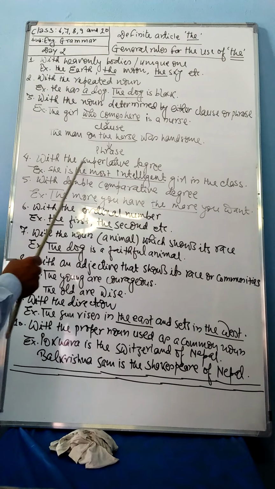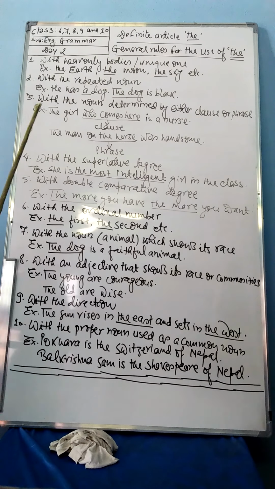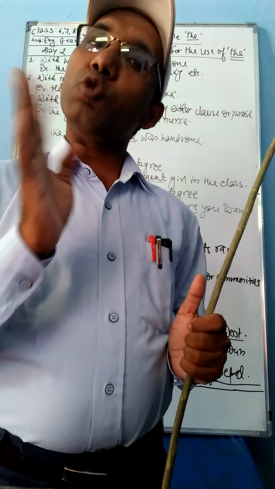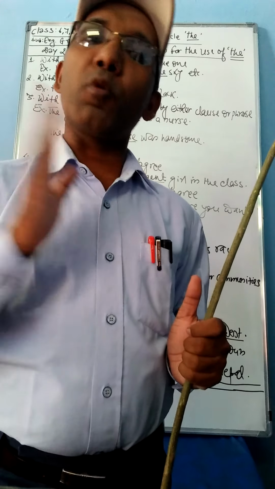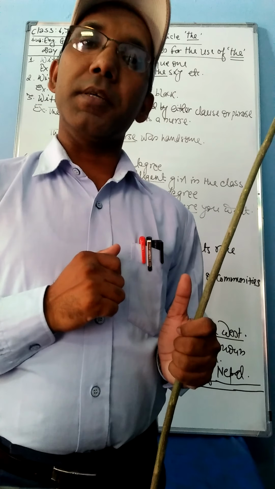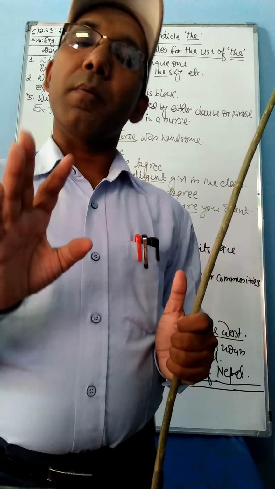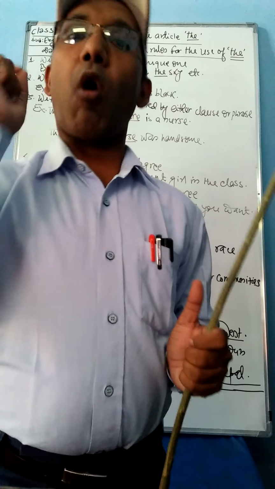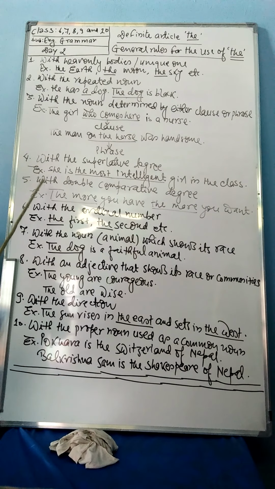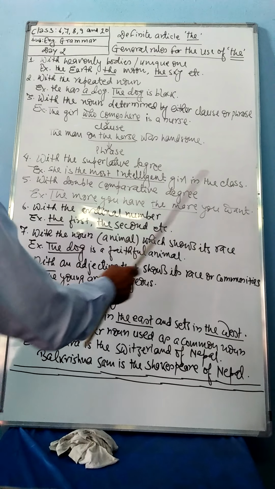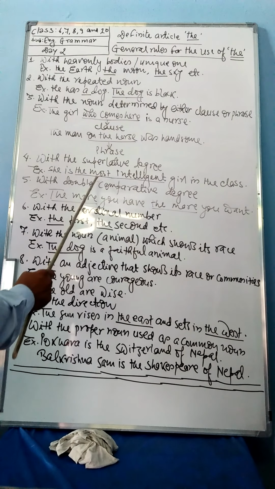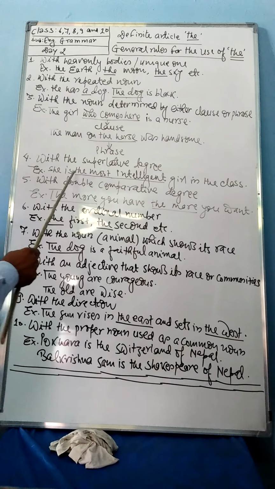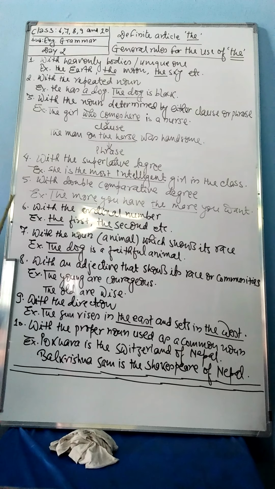Number 4, with the superlative degree. You know well that there are 3 types of degree: positive degree, comparative degree, and superlative degree. Beautiful, more beautiful, the most beautiful. The most beautiful is the superlative degree. Good, better, best. Best is the superlative degree. Then with the superlative degree, you have to use the. For example, she is the most intelligent girl in the class. The most intelligent is the superlative degree, and therefore the has been used before most intelligent.